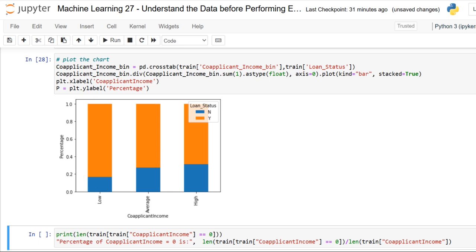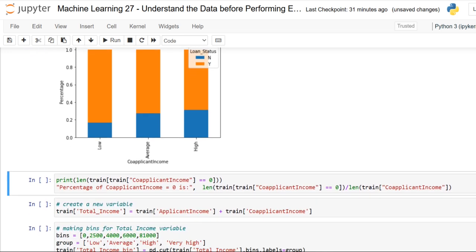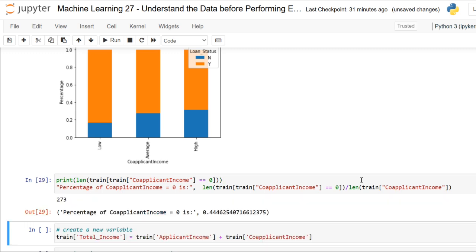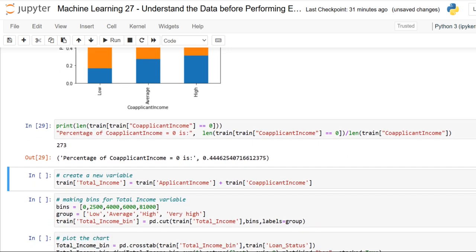But before discussing the plot, I just want to have one more view towards the percentage of the co-applicant, because in most of the plots we are not able to view the percentage. Kindly just see here, percentage 0. It shows that if the co-applicant income is less, the chance of loan approval is high.